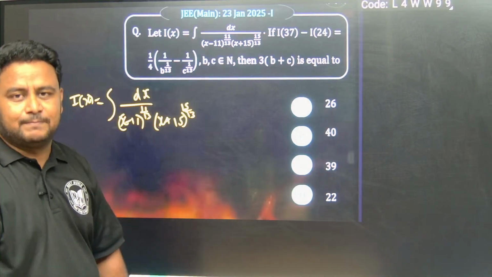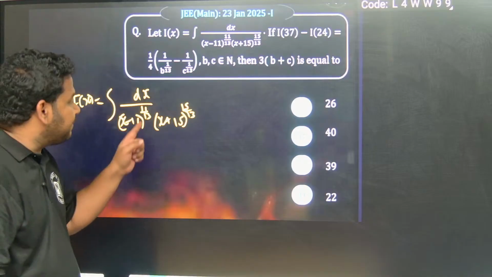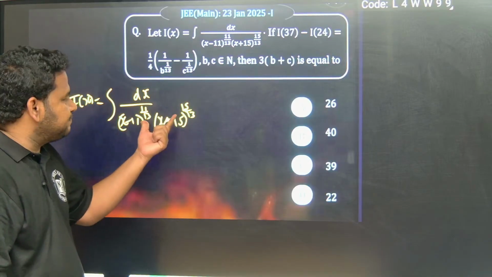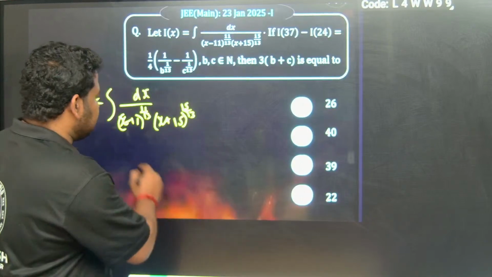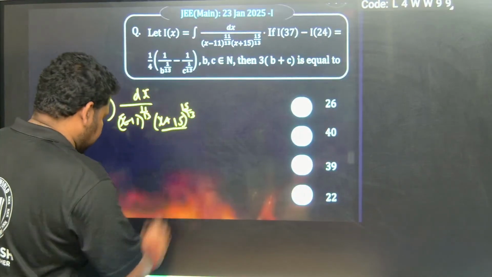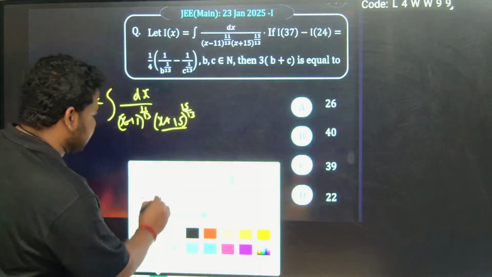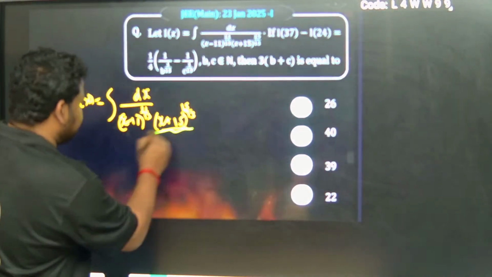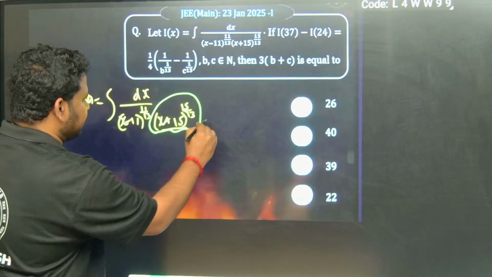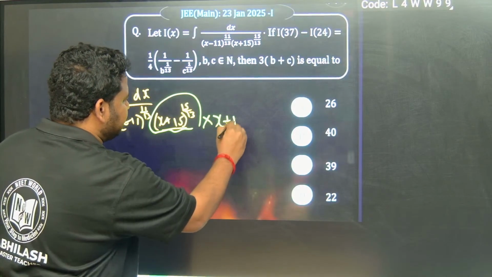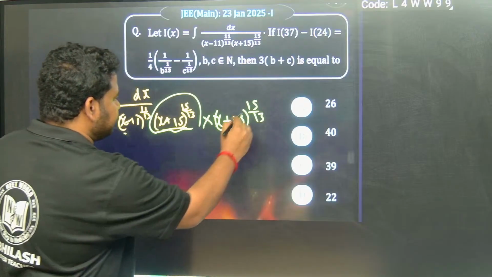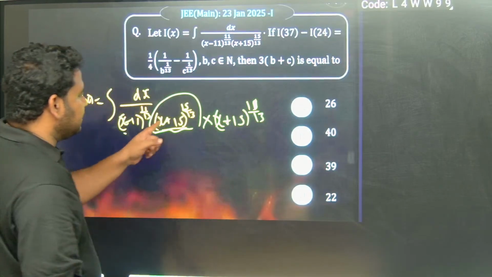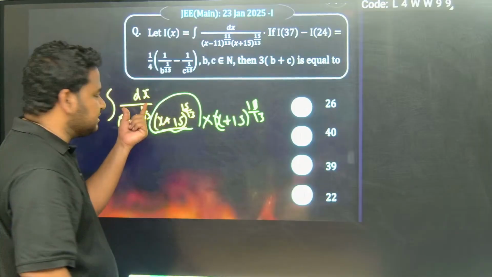Always take the bigger number in terms of power. Here 11 by 13, there 15 by 13. So I have to divide and multiply by the bigger one. This is my star step. I have to divide and multiply by this entire thing. So if I divide and multiply, this will become x plus 15 to the power of 15 by 13. So let me divide and multiply by 11 by 13, because here the power is 11 by 13.